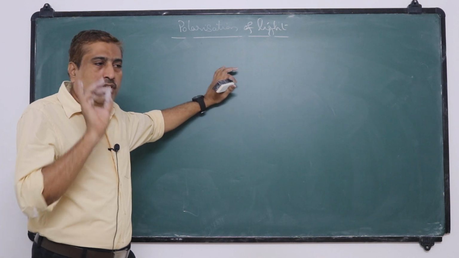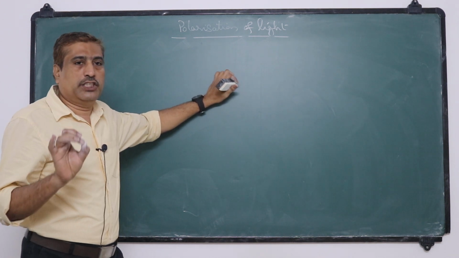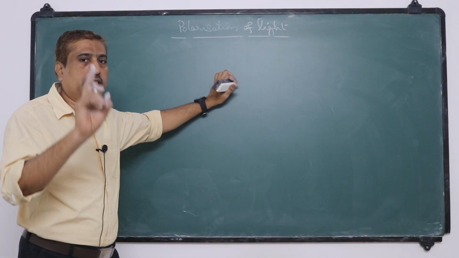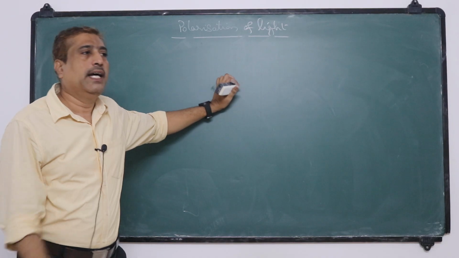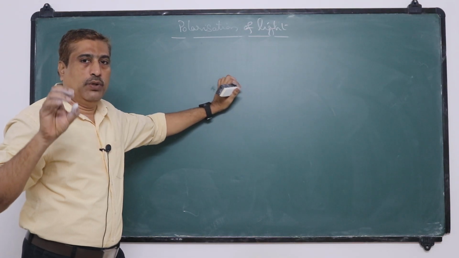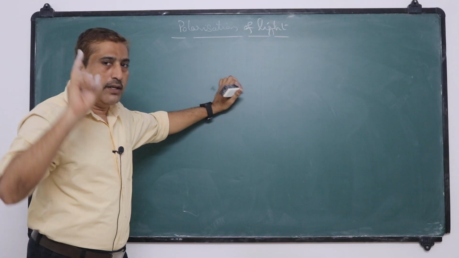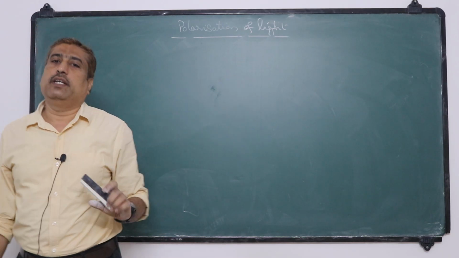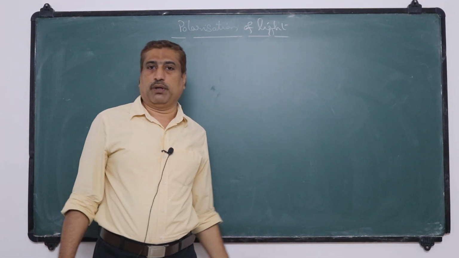In simple words, you can remember that polarization of a wave means restricting the vibrations of the wave into a single direction. This particular polarization property is exhibited only by transverse waves. Longitudinal waves do not exhibit the polarization property.